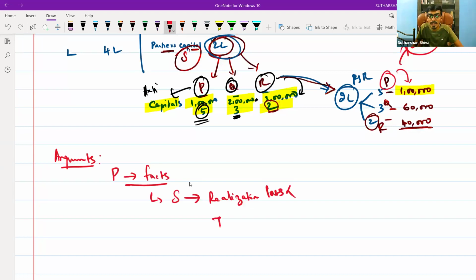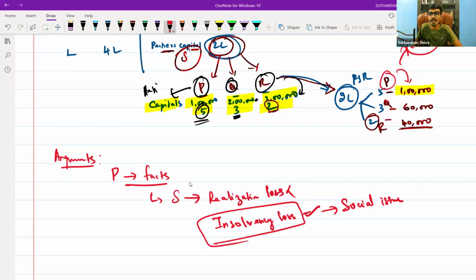It is only an insolvency loss, not because of the business activities of the partnership. It is due to the incapacity and social issues of S. He has become insolvent. It is nothing related to the business activity. So we are not going to share the losses in the PSR ratio.